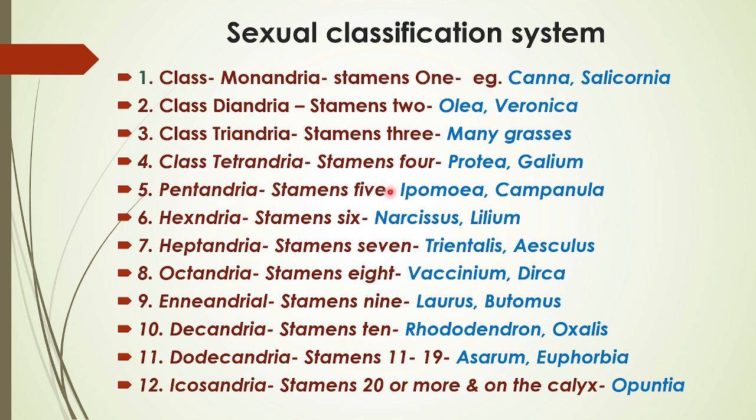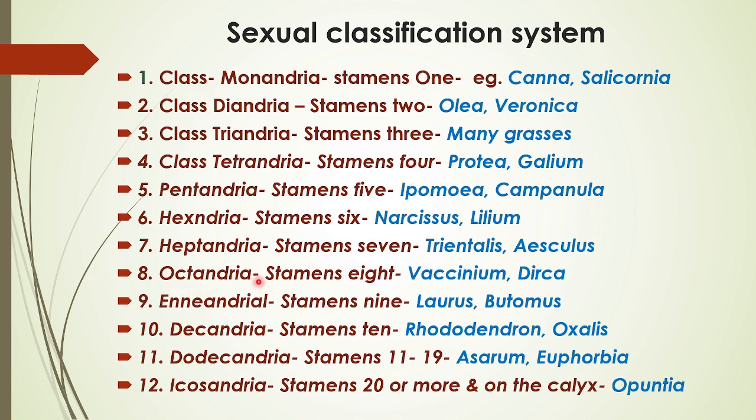Pentandria, number of stamens 5. Examples are Ipomoea and Campanula. Hexandria is the next class in which the number of stamens will be 6, and examples are Narcissus and Lilium. The next class is Heptandria, number of stamens will be 7, and the examples are Trientalis and Aesculus.